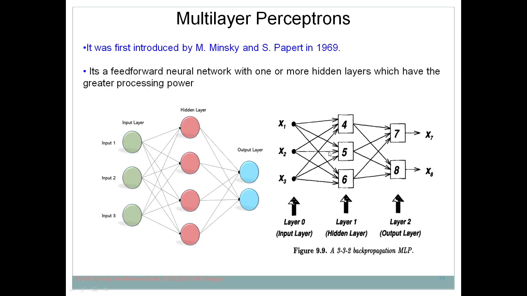This is another structure. Here you can see 3-3-2. What is that 3-3-2? Three inputs, three nodes or three neurons in the hidden layer, and two nodes in the output layer. Again, the number of nodes or neurons present in the neural network is decided by the problem solver. Again there is no thumb rule that that many neurons or nodes should be there in the artificial neural network. It's totally going to vary from problem to problem. So this is the structure of multi-layer perceptron.